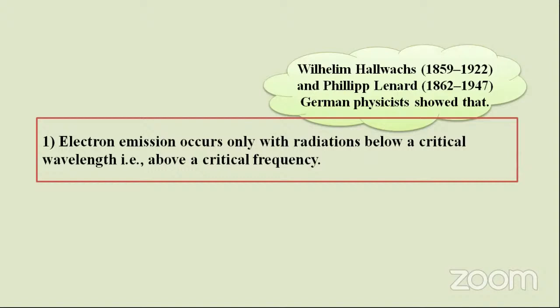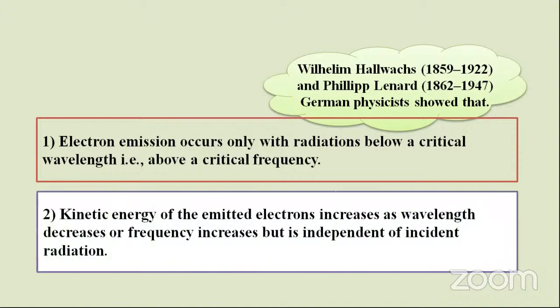The facts are that electron emission occurs only with radiation below a critical wavelength, that is, above a critical frequency. Whenever light of the critical frequency falls on a metallic surface, only then can we observe the phenomenon of the photoelectric effect.